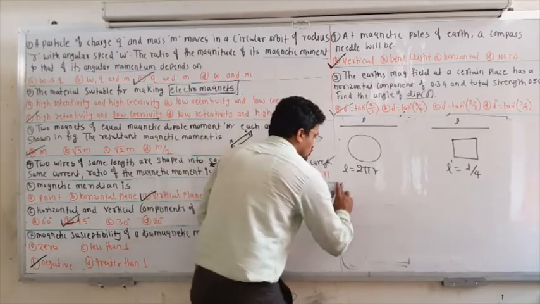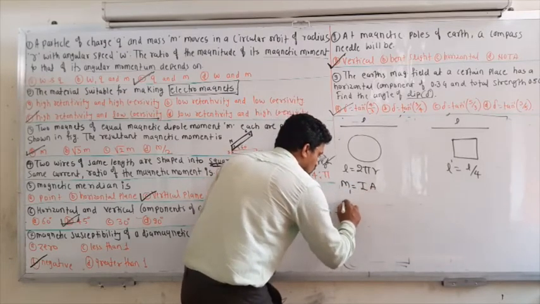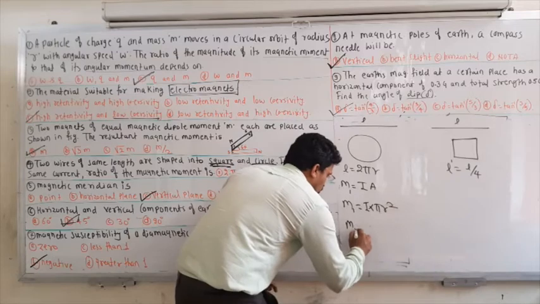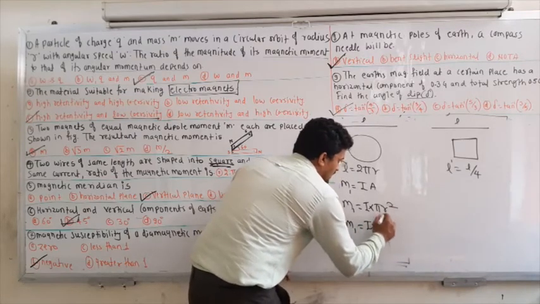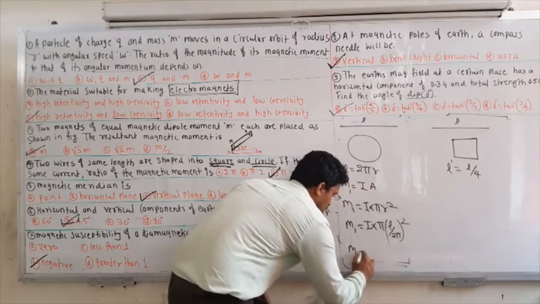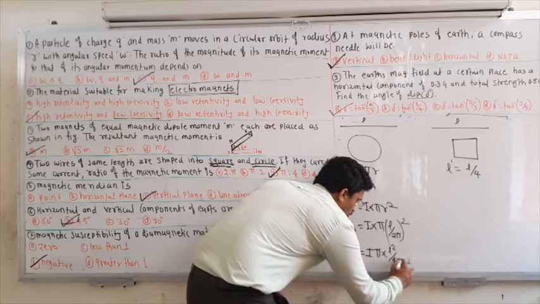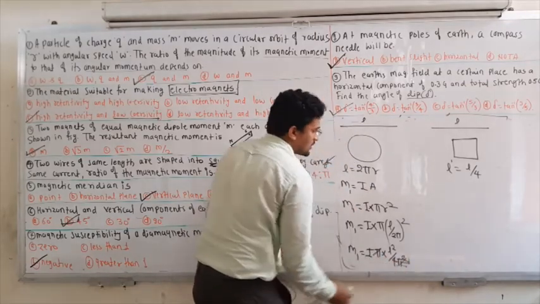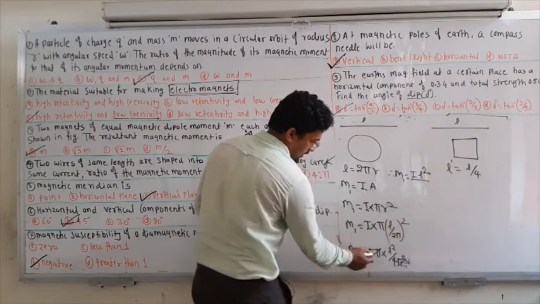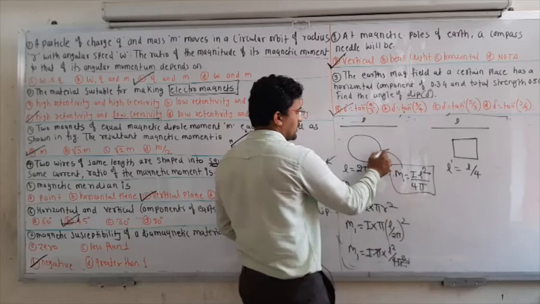Here you have to take the magnetic moment, I will call it m1, which is I into A. So m1 is equal to I into the area, which is πr². Here r² is nothing but (L/2π)². Therefore m1 is equal to I multiplied by π and then L² by 4π². One π will cancel out, so m1 is equal to IL² divided by 4π. This is the magnetic moment of the circle.